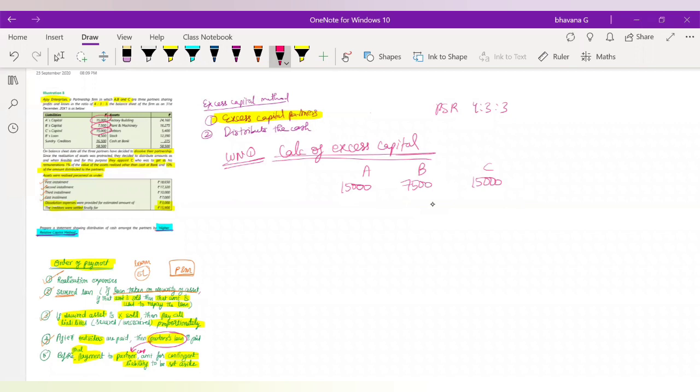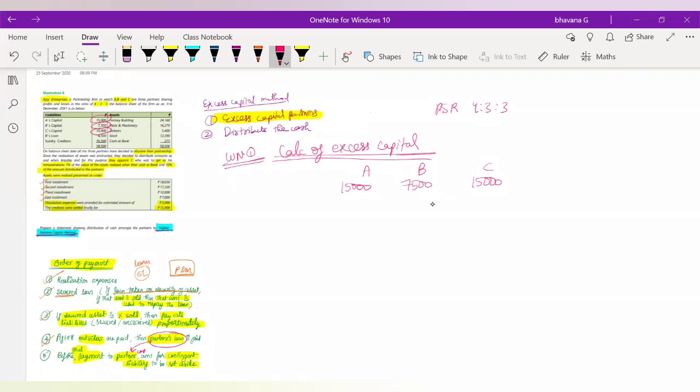Okay, so do you think the capital of A to B to C is in alignment with their profit sharing ratio? Yes or no? Do you think the capitals of partners, that is A 15,000, B, okay, yes, I already got the answer. The answer you have told is no. So you guys have told me that the capital which the partners currently have is not in alignment with the profit sharing ratio.